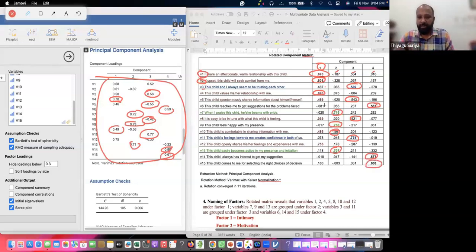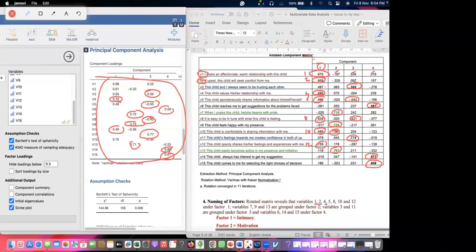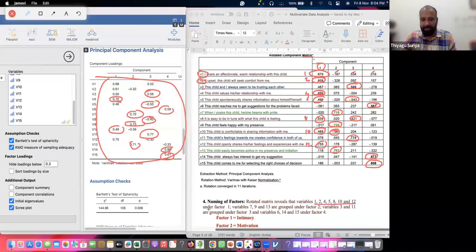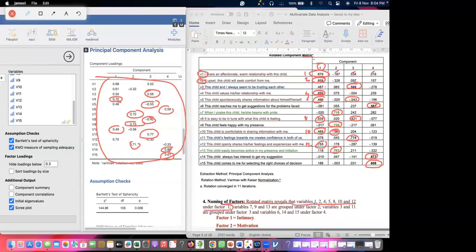Now you can see this, and just round this. These are the items here. Therefore, the first factor, these are the items. Item number 1, item number 2, item number 4, item number 5, item number 8, item number 10, item number 12. These are the items. How many items? 1, 2, 3, 4, 5, 6, 7. See this? 1, 2, 4, 5, 8, and 10. These are the items that come at factor 1. It is called factor loading.